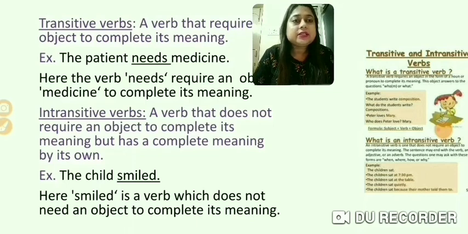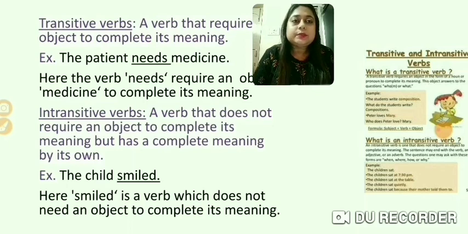Now what are intransitive verbs? Suppose example, the child smiled. Now any verb that does not require an object to complete its meaning but has a complete meaning by its own is called as intransitive verb. For example, right now I said the child smiled.